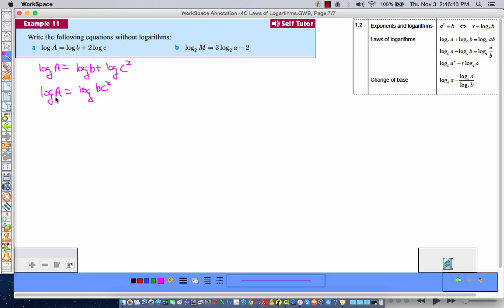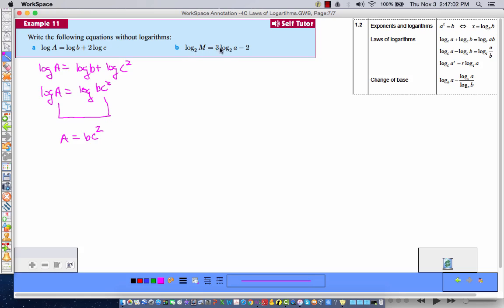And if I'm taking the log of something and I want it to be equal to the log of something else, these two must be equal. The arguments must be equal. So now I have a must be equal to bc squared. No logarithms involved.